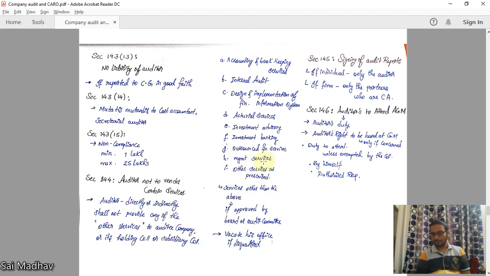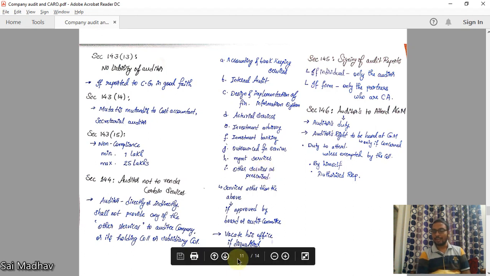Think generally. We know what the threats are: familiarity threats, advocacy threats. If this is performed by the auditor, and again you are auditing the company, independence is affected. This will be an advocacy threat also. You are reviewing your own work, so the auditor should not render services. What happens if he tenders? He should vacate the office. He will be disqualified as an auditor.